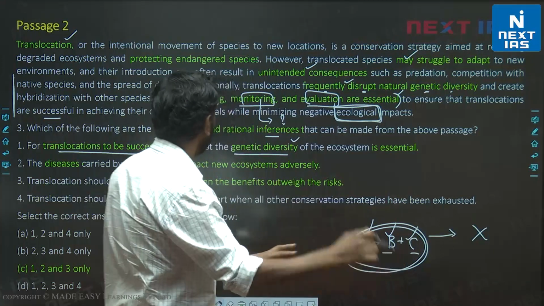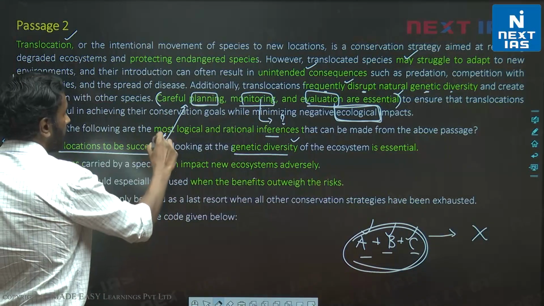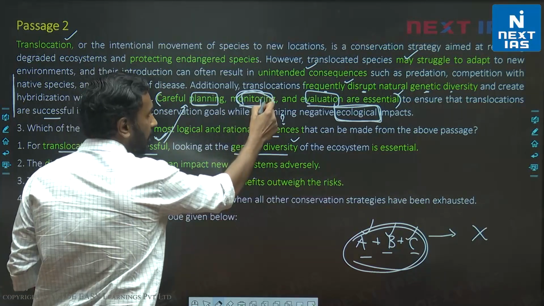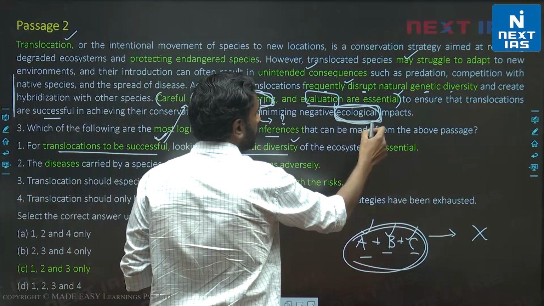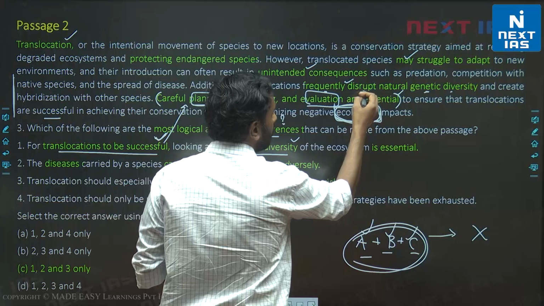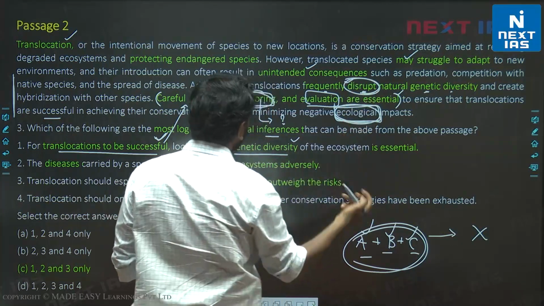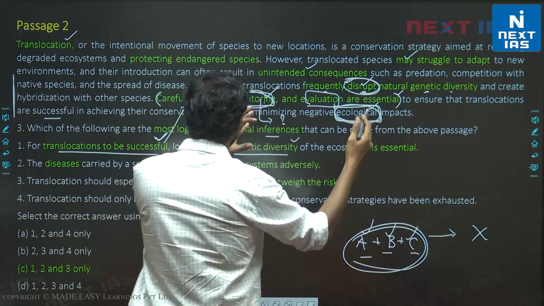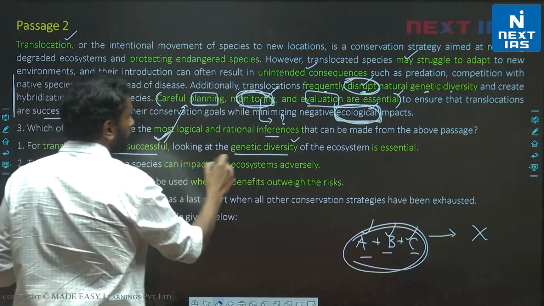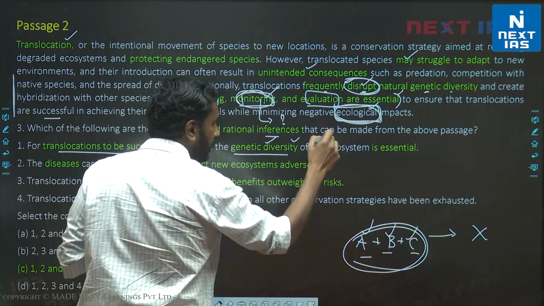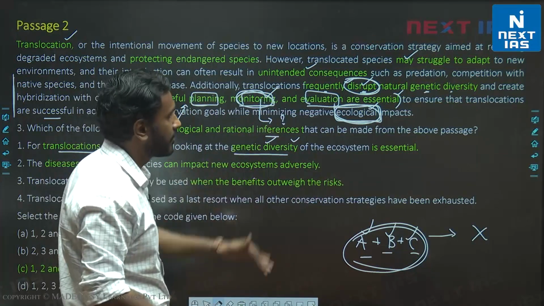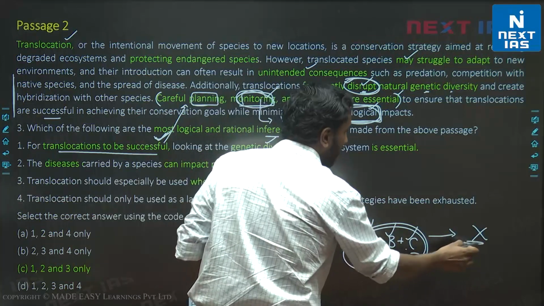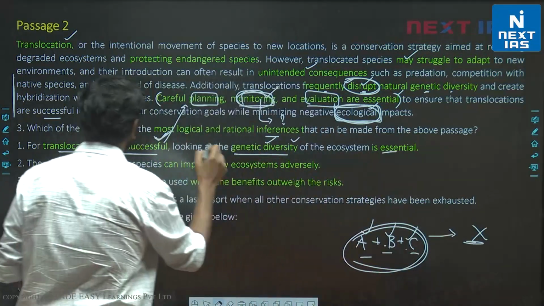So for example, let's look at this. Translocations to be successful, what is required? Monitoring is required. But what are we monitoring? We are monitoring the ecology, and we are monitoring whether the ecology is disrupted or not. So we are using monitoring, we are using disruption of ecology to say that for translocations to be successful, genetic diversity needs to be observed. It is essential to observe genetic diversity. So A, B and C in this case have given us X, that it is essential to observe genetic diversity.